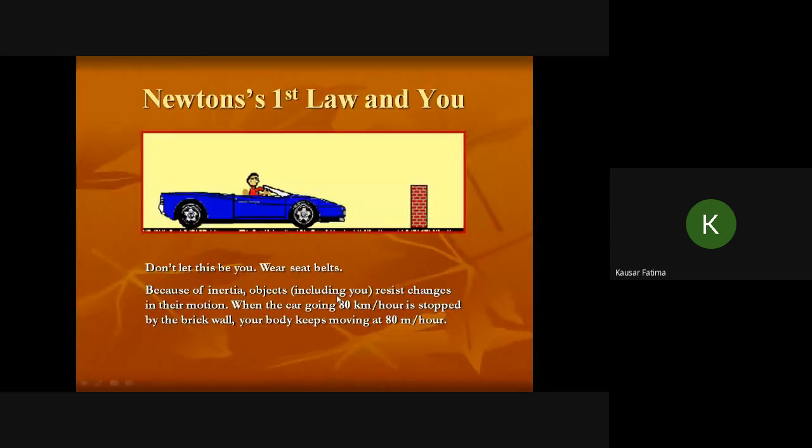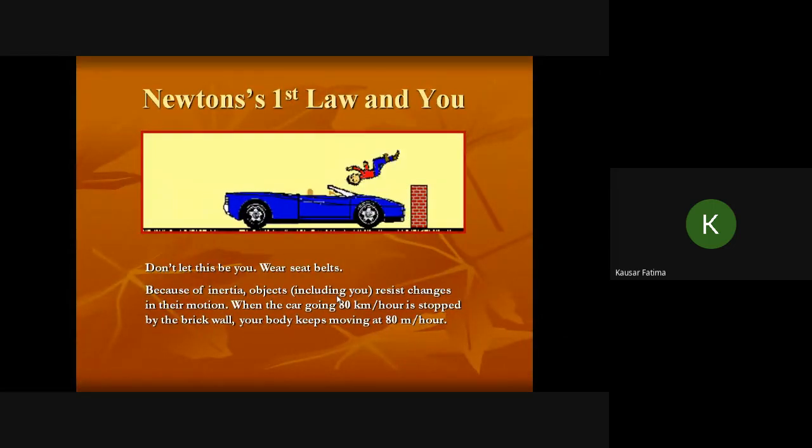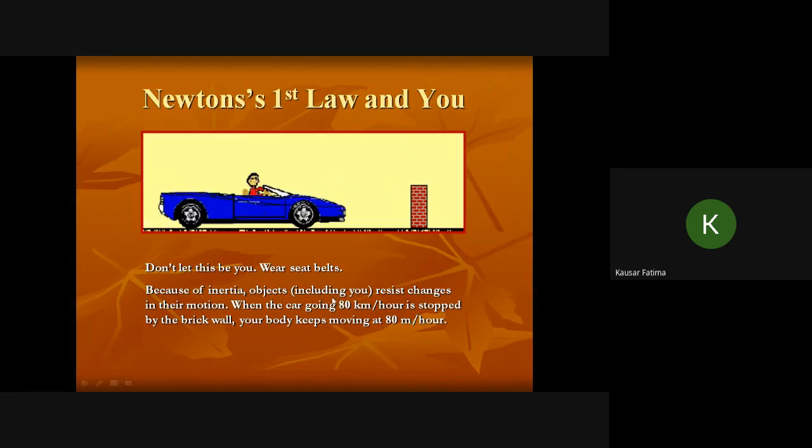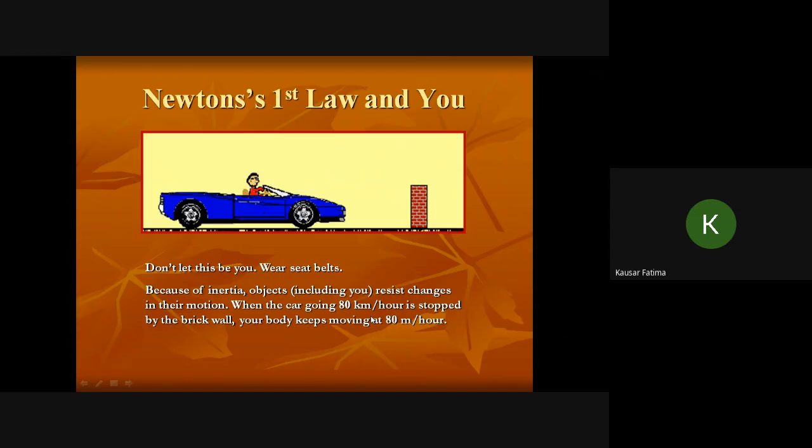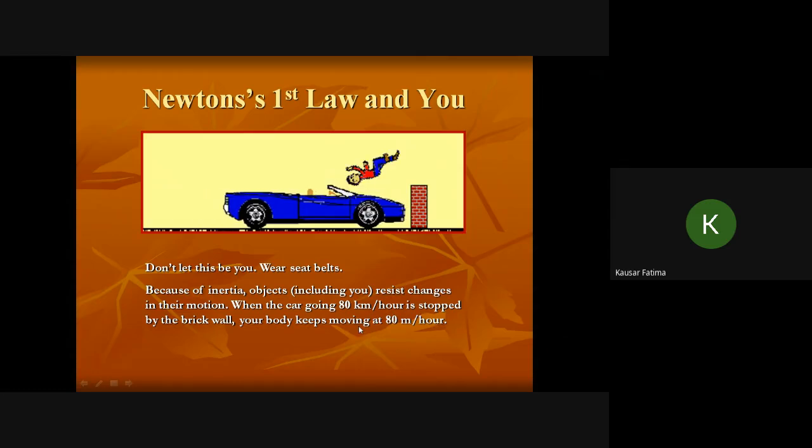In the same way, a car moving will come to rest. The person who was in motion, the upper part, tends to continue its motion in a straight line, and due to that inertia, he is thrown forward at that same speed with which the car was traveling before hitting the wall. Okay, so that means here 80 kilometers per hour.